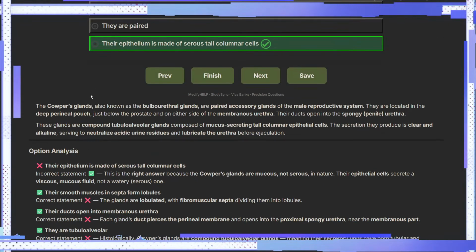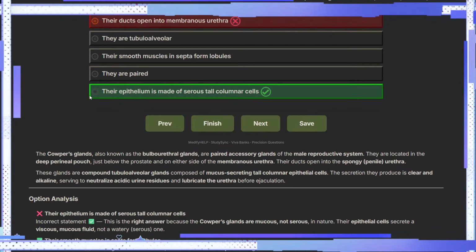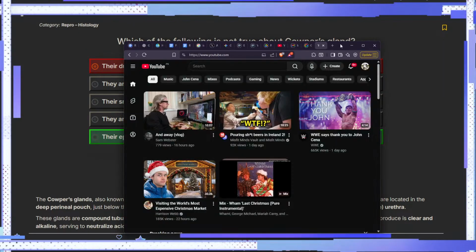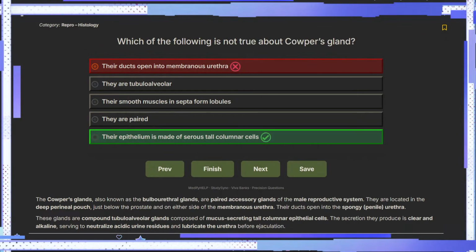Oh, wow. I need to get this rechecked because it definitely does feel a bit odd. Cowper's gland epithelium, and where do they go?